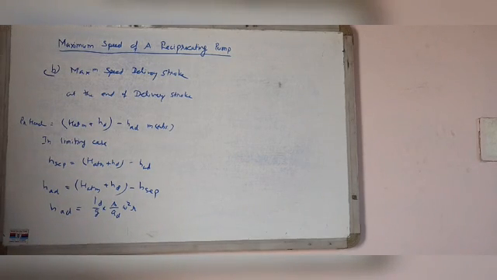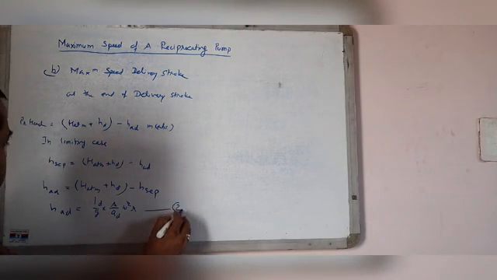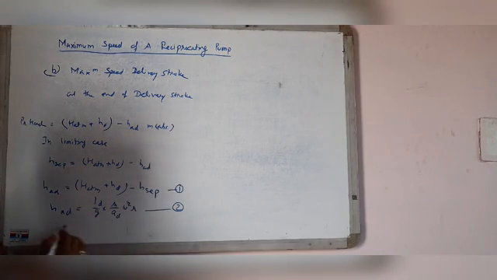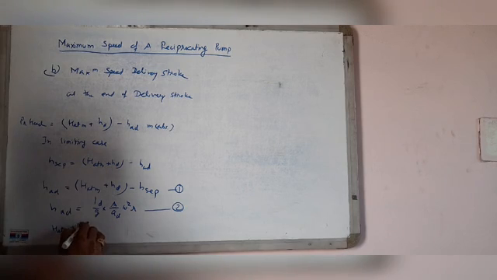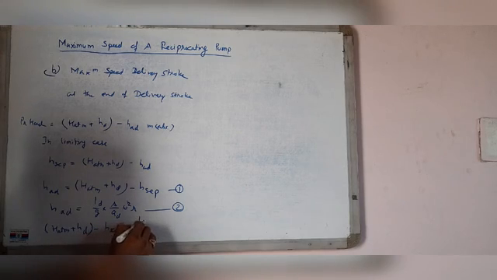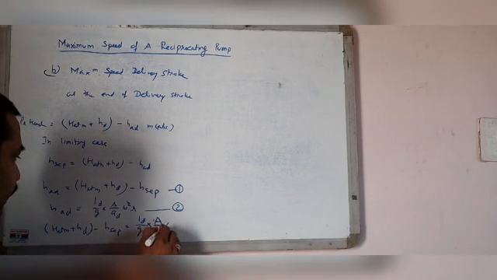Equating this second equation with the first, we get H atmospheric plus Hd minus H separation equal to Ld by g into A by Ad omega square r.